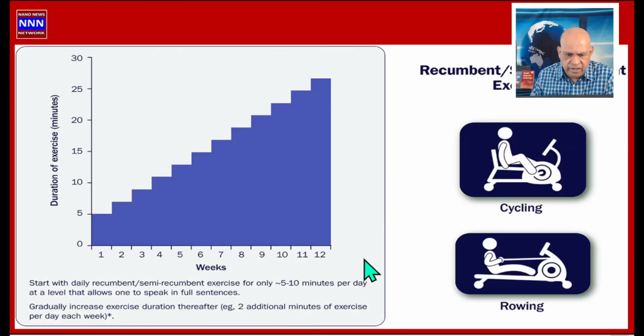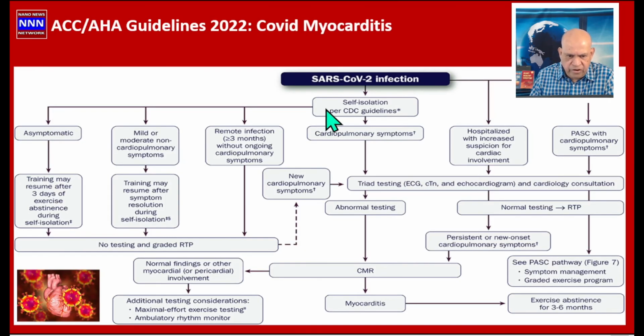There is a 12-week exercise program that has been designed for COVID patients who have myocarditis, and this is a good way for athletes to get into this program, develop some strength and endurance before they resume their athletic training. Again, this one summarizes what we have mentioned already.